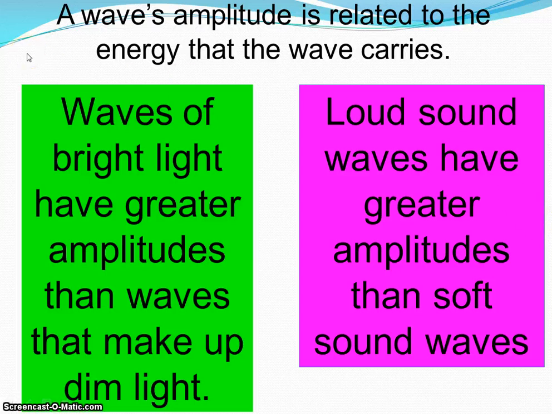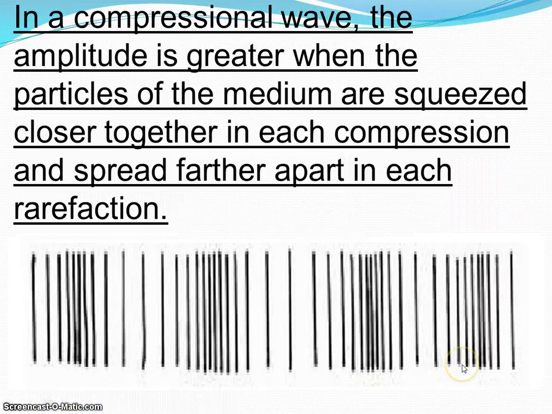Regarding amplitude, again, the brightness or dimness of light involves amplitude because it's the power of the wave. Loud sounds are going to have greater amplitudes than soft sounds. Bright light has greater amplitudes than dim light. The amplitude is the wave's power. How much energy is in that wave?